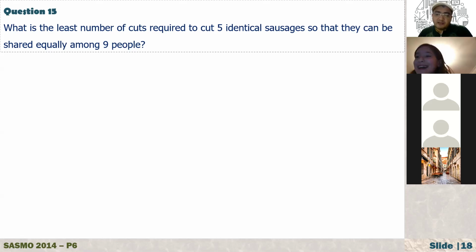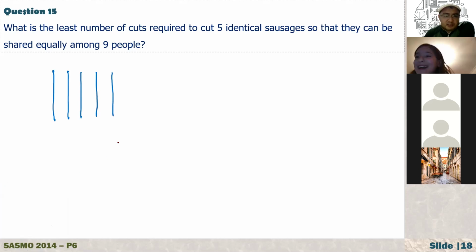We are given 5 identical sausages, of any length, doesn't matter, and we have 9 people. We want to be fair, and share this equally among 9 people. Everybody should get the same amount of sausage, so that there will be peace among these people. Now, how am I going to make my first cut? I put 5 sausages here. My first cut is here.